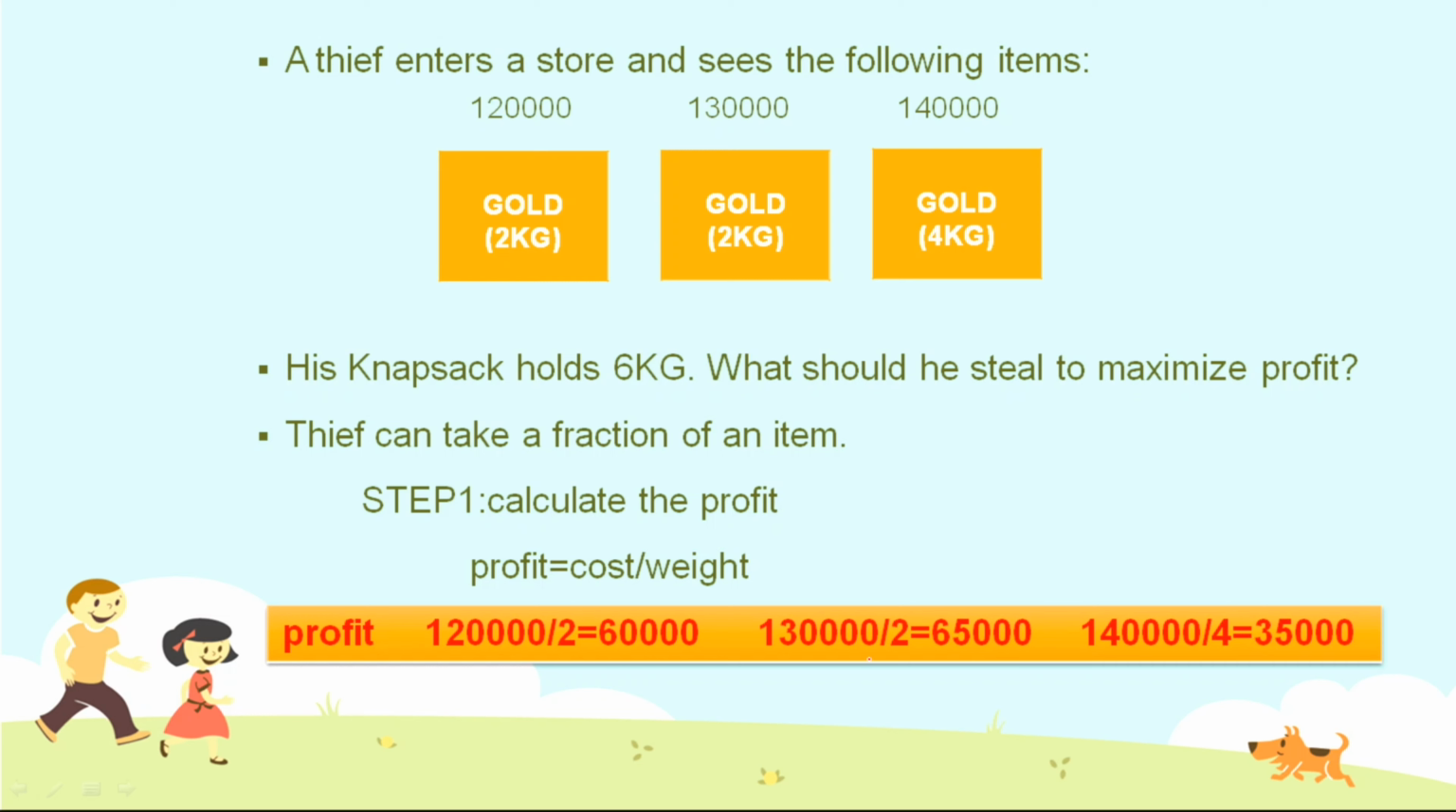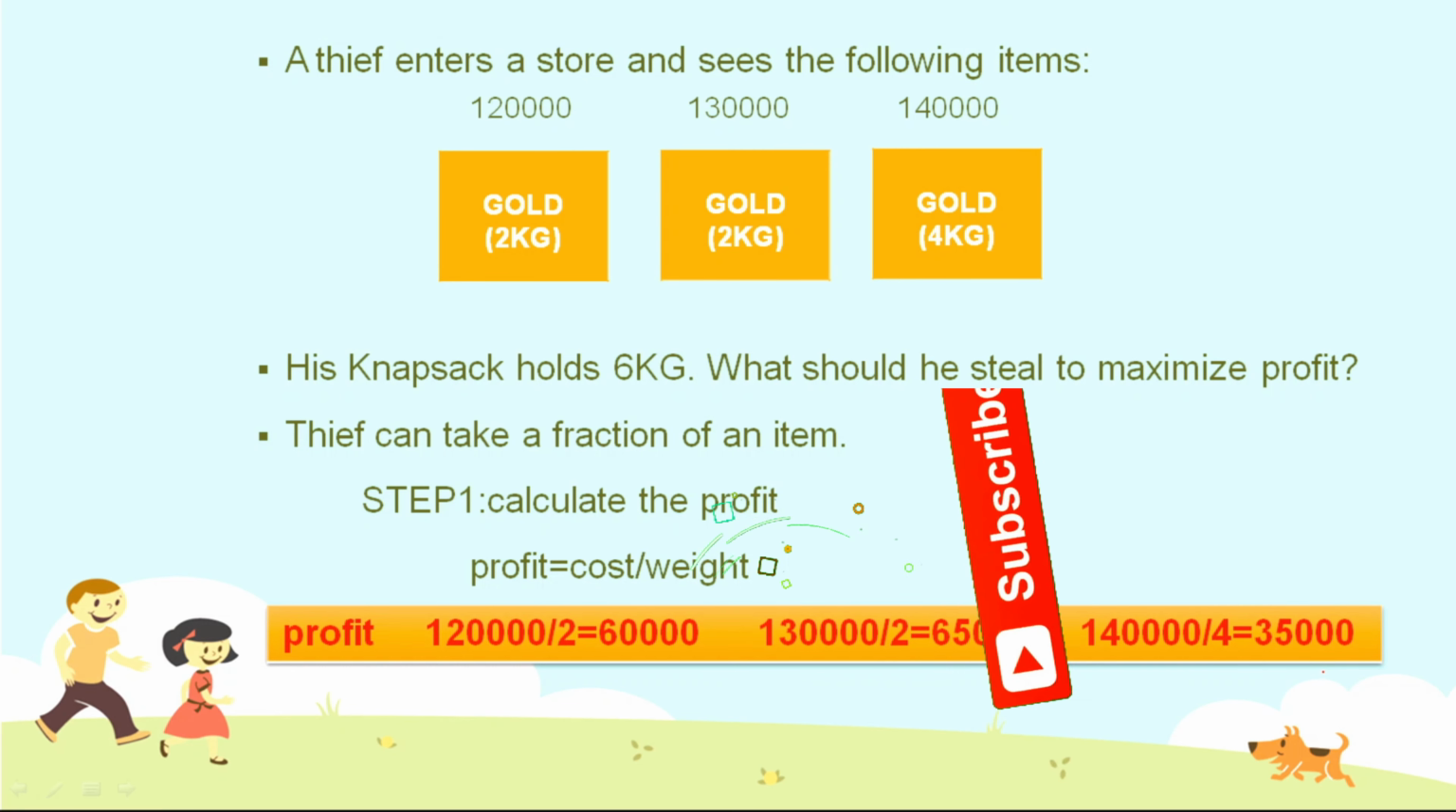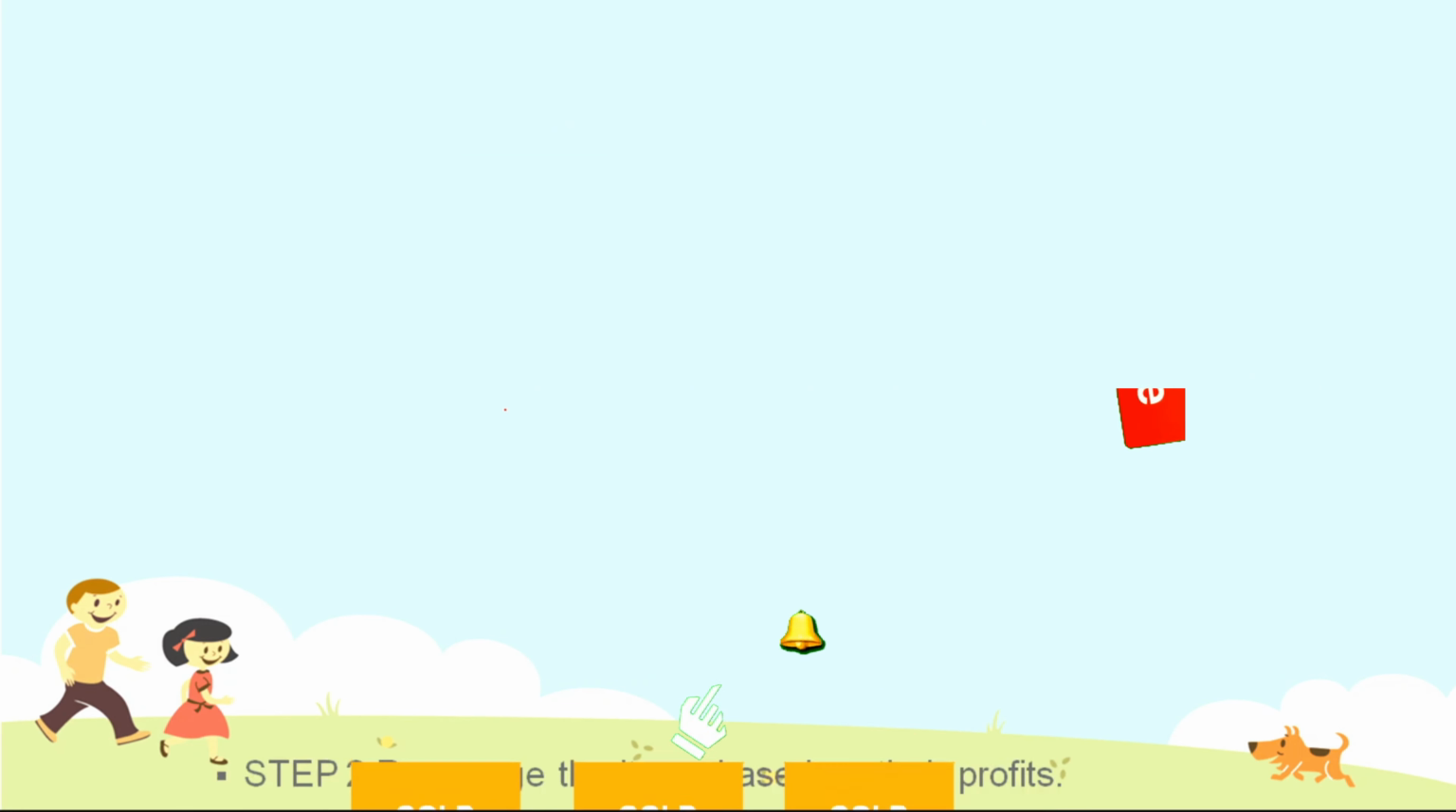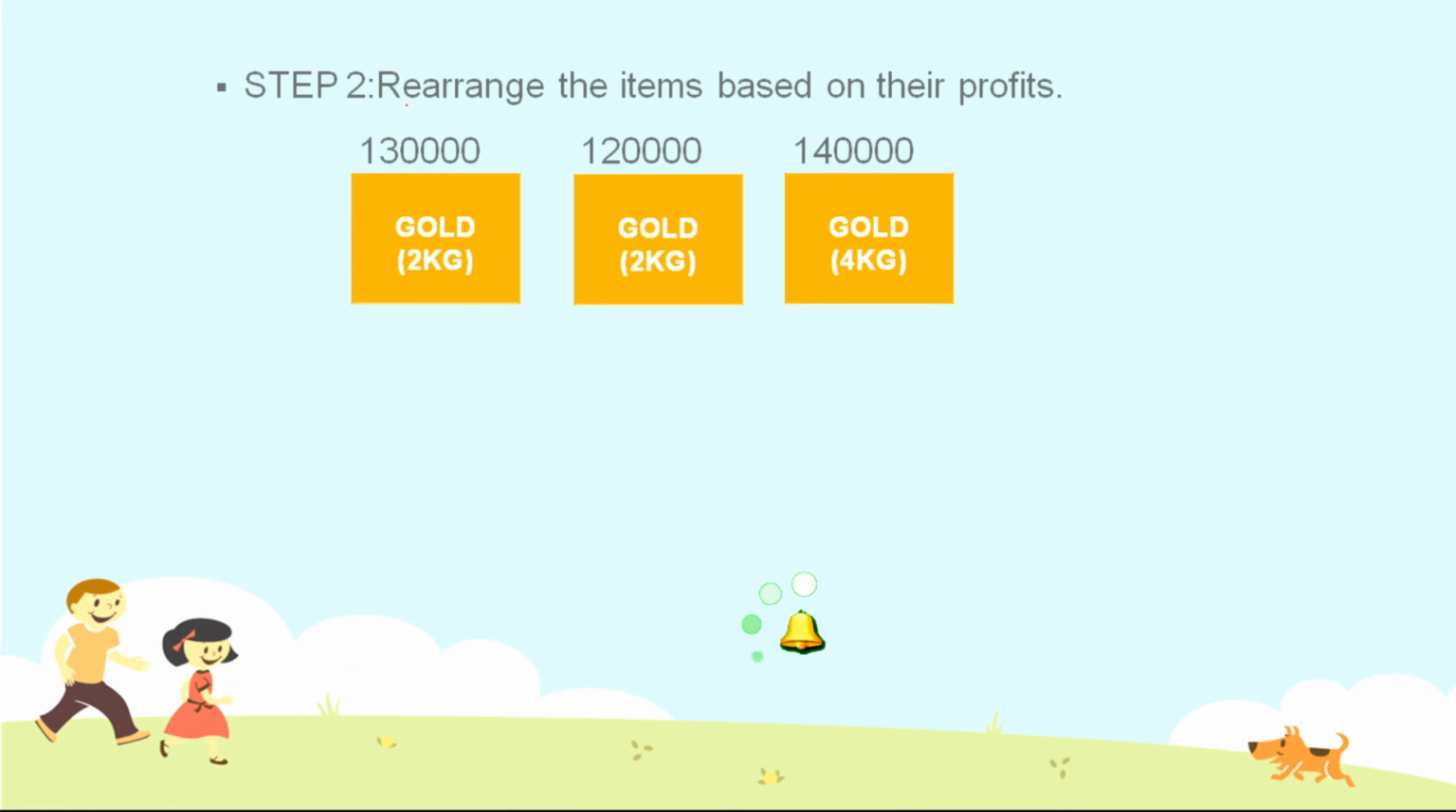The thief selects the 2 kgs gold which has the profit of 65,000 first. After that he will select the 60,000 gold, and at last he will select the 35,000 gold. In step 2, we rearrange the items based on their profits. So based on the profit we rearrange the gold: first 1,30,000, after that 1,20,000, after that 1,40,000.